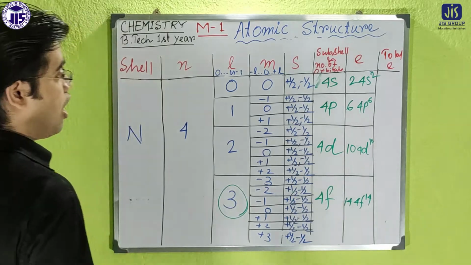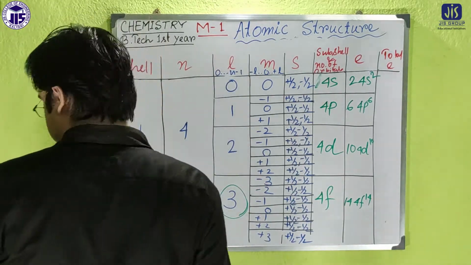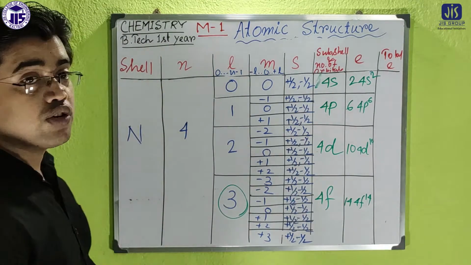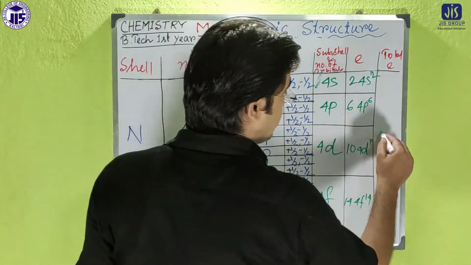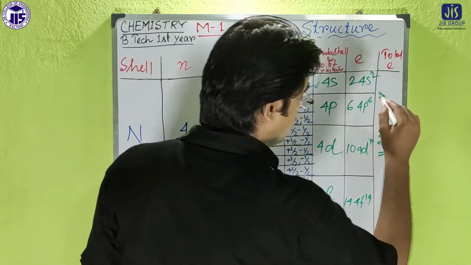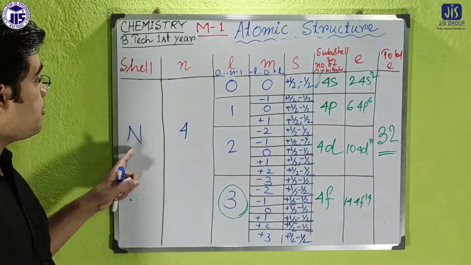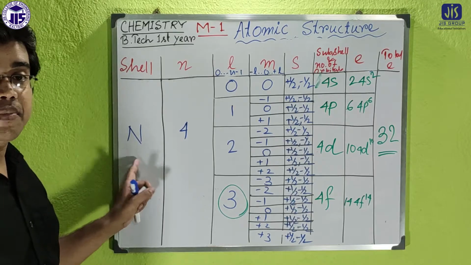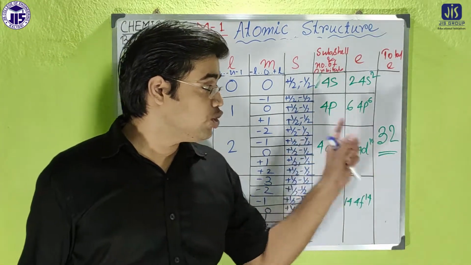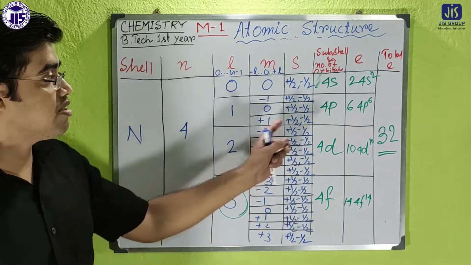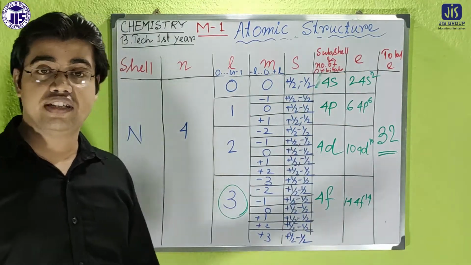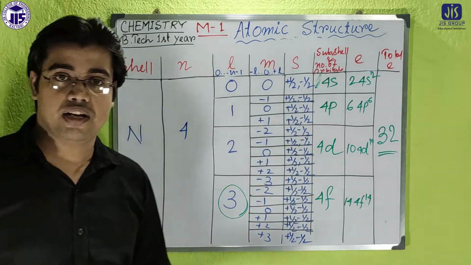So now count the total number of electrons, and it will be 32. So the total capability of carrying electrons in case of the N shell is 32, and in each and every case there is some specific number for the orbitals and also the subshell.